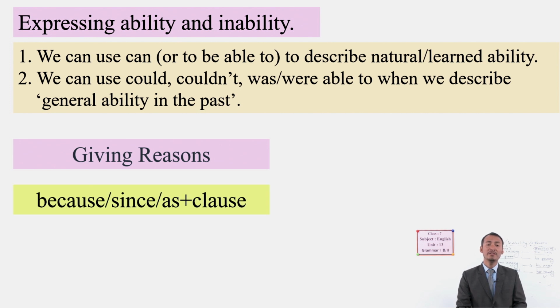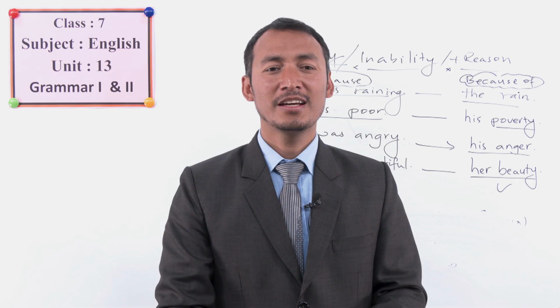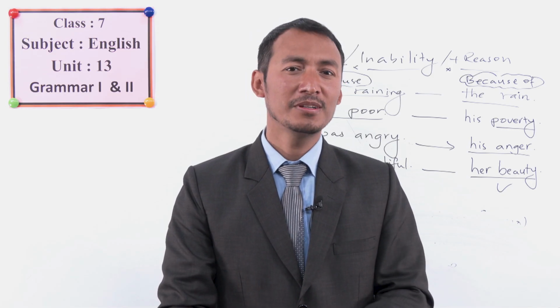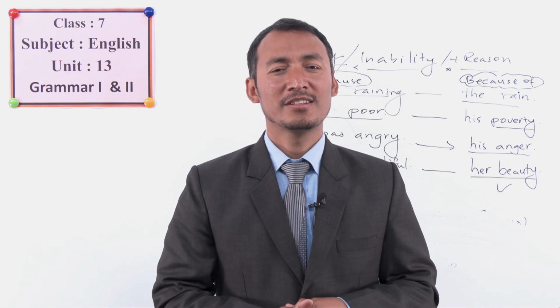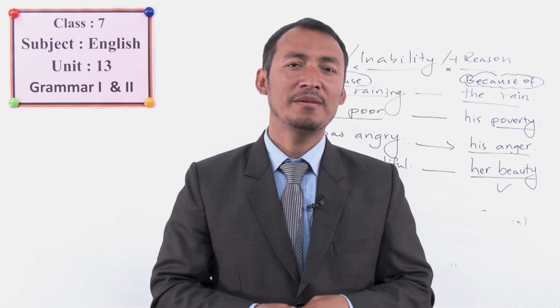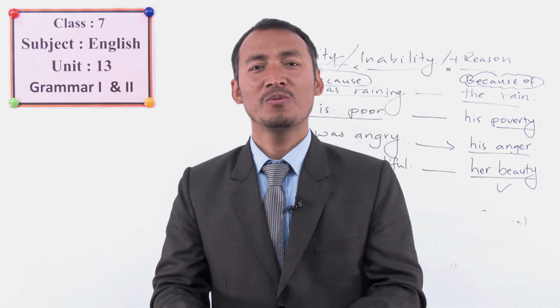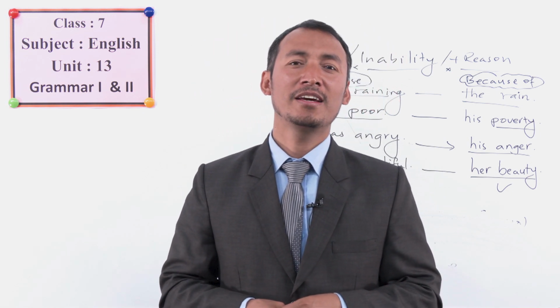And we gave reasons with "because", "since", "as", which require a clause, and we use "because of" with a noun phrase. Okay, these are the things that we learned in today's lesson. I hope this helped you a lot in learning to express your abilities and inabilities, to ask about abilities and inabilities, and to respond to someone asking about your abilities and inabilities.